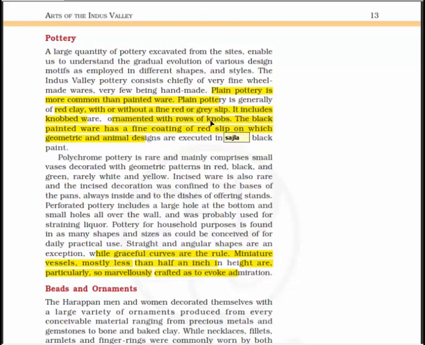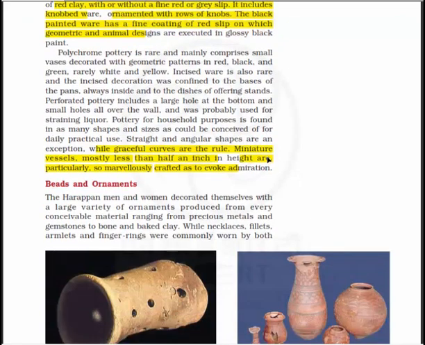It includes knobbed ware ornamented with a row of knobs, and the black painted ware has a fine coating of red slip on which geometric and animal designs are executed in glossy black paint. Polychrome pottery is rare. Remember, polychrome means many-colored, or multicolored.